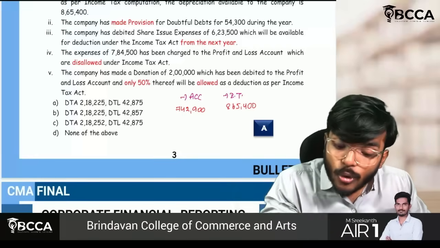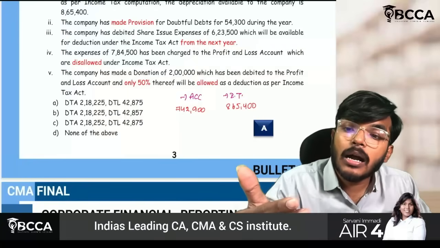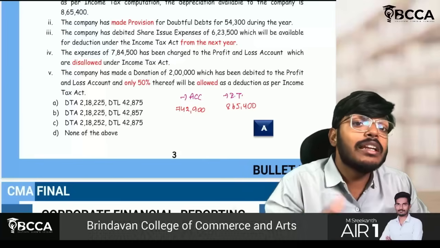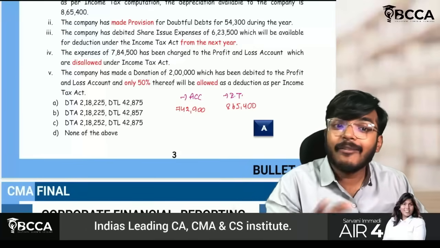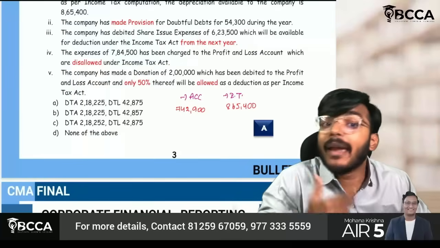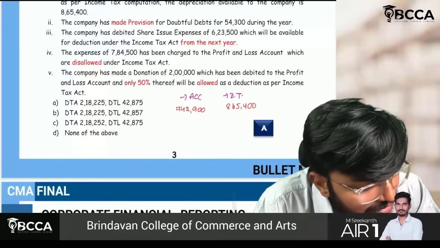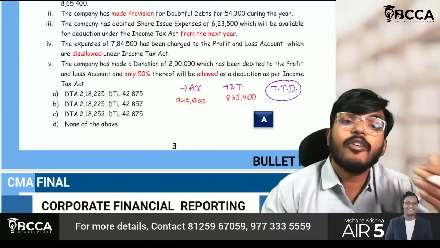If I am getting more deductions currently, my tax base will be utilized faster, which means in future I have to pay the taxes. I will not get deduction. Therefore, this difference will be called a taxable temporary difference.